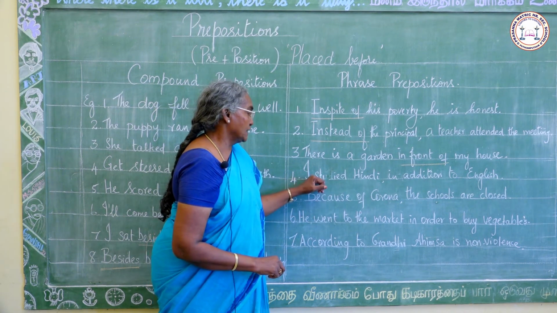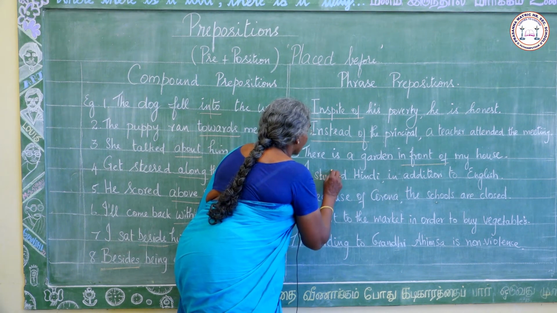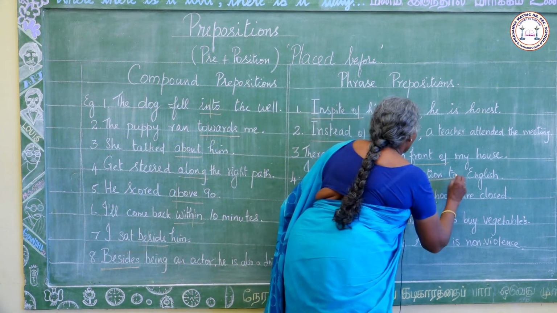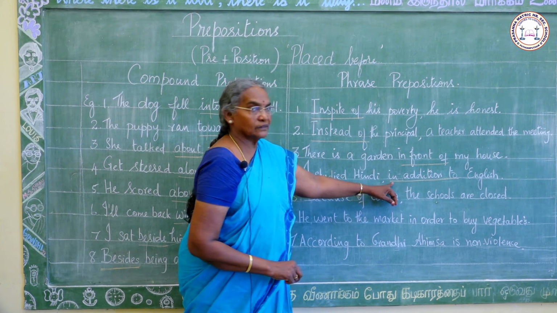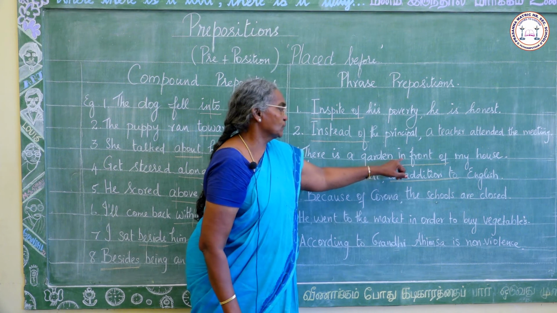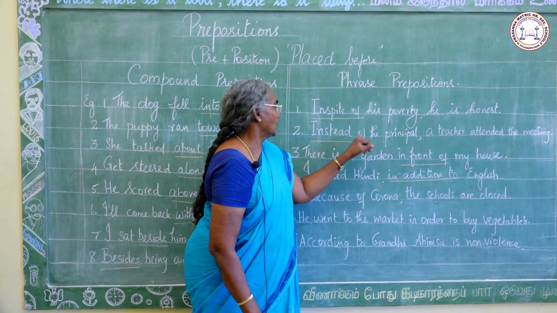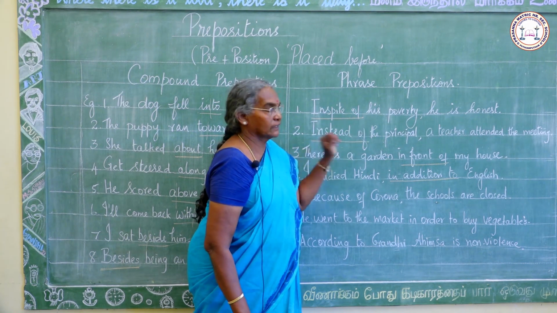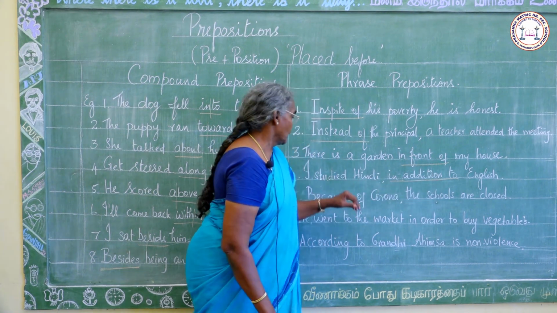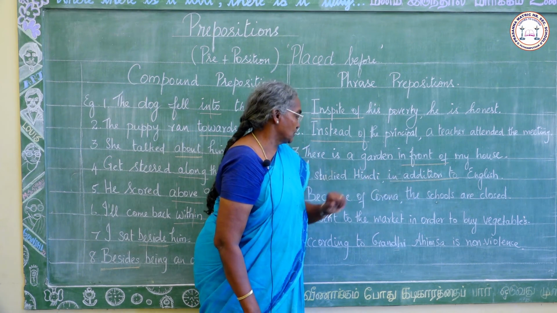The fourth one: I studied Hindi in addition to English. In addition to. Here there is a group of three words, in addition to. Here also three, in front of. In the earlier sentences, instead of and in spite of have two words. Here three words: in front of, in addition to. So I studied Hindi in addition to English. It is the phrase preposition.